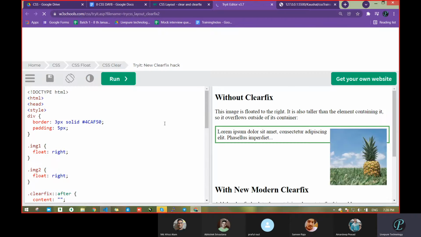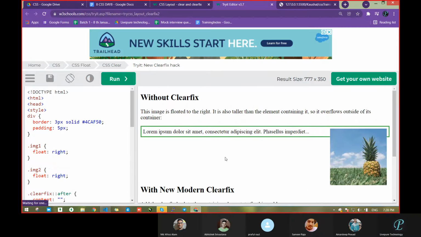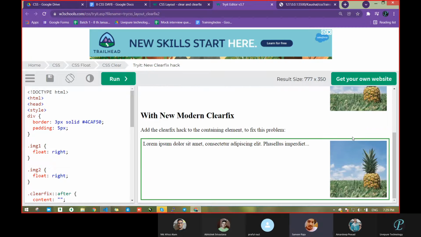Now try this one. For this I came here. Just to go through the UI first, what output are you observing here? Without clearfix, the image is coming outside. It's fine, correct? And with clearfix, the image is coming inside. Yeah, the image is coming inside.